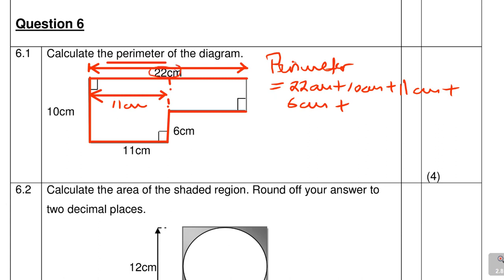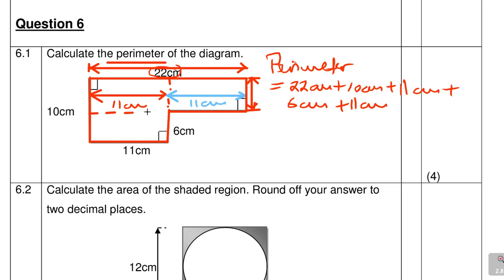So what is the distance from here to there? You know, you just have to analyze. So you know that if I say 11 plus whatever, I must get 22. So this must be 11 centimeters. So that is 11 plus 11, I get 22. So you continue to say plus 11 centimeters. And then lastly, we finish up the distance. Again, we need to find this distance. What is this distance? It's the same thing.